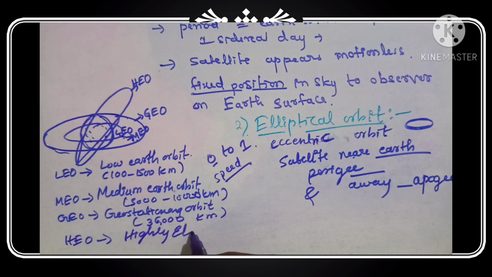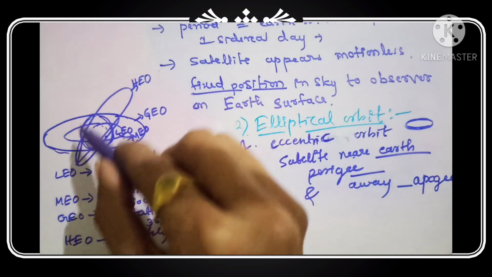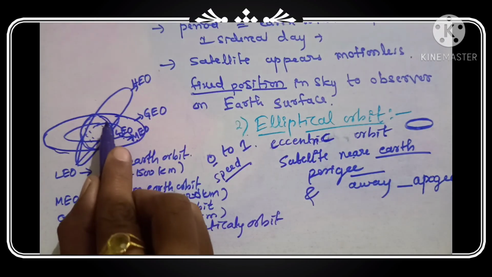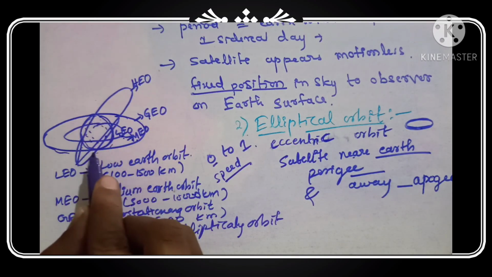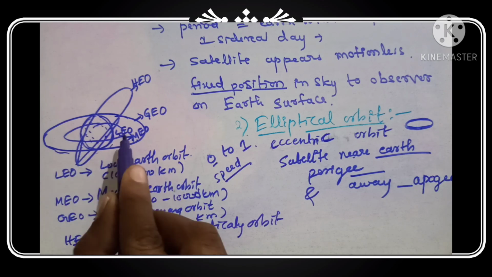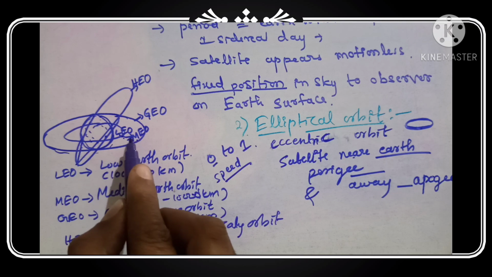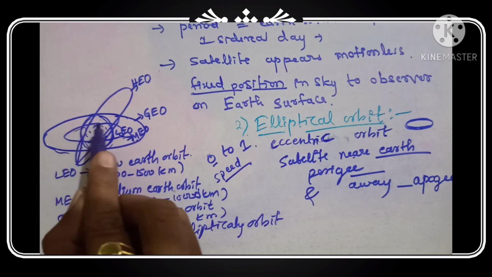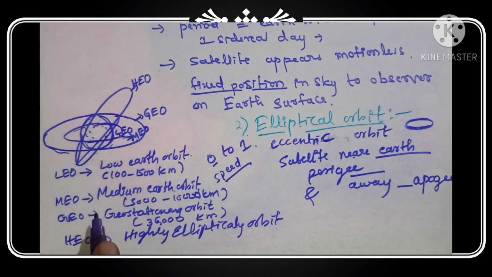This is the highly elliptical orbit. This is LEO, low Earth orbit, 100 to 1500 kilometers. This is MEO, medium Earth orbit.